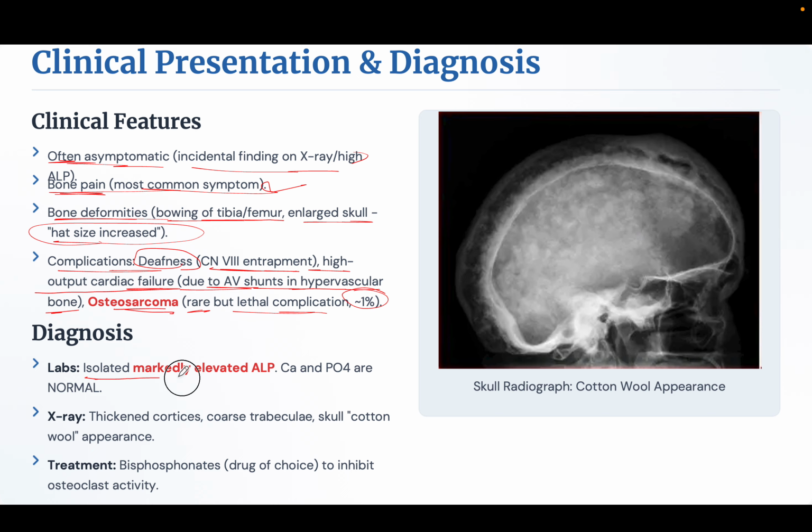Diagnosis: usually isolated, markedly elevated alkaline phosphatase. Calcium and phosphate are normal. There are thickened cortices, coarse trabeculae, and a cotton wool appearance of the skull. See the cotton wool type appearance in the skull. The cortices are thickened. Treatment: we give bisphosphonate, the drug of choice, to inhibit the osteoclastic activity.